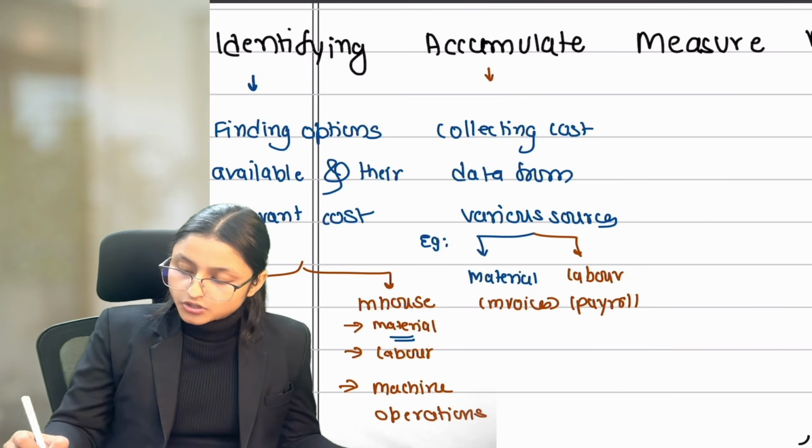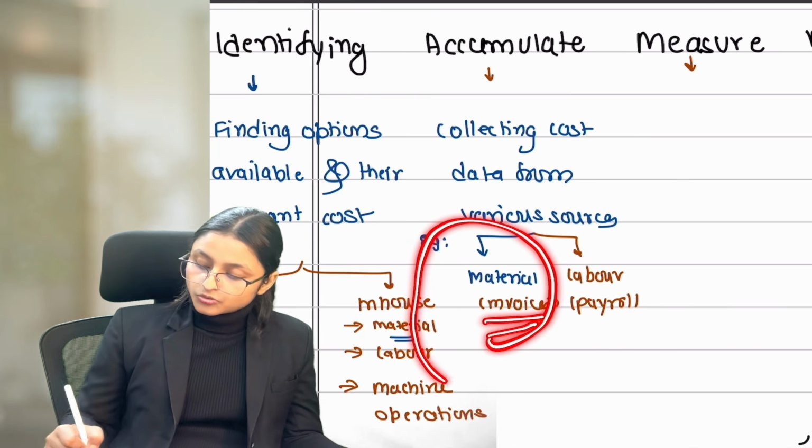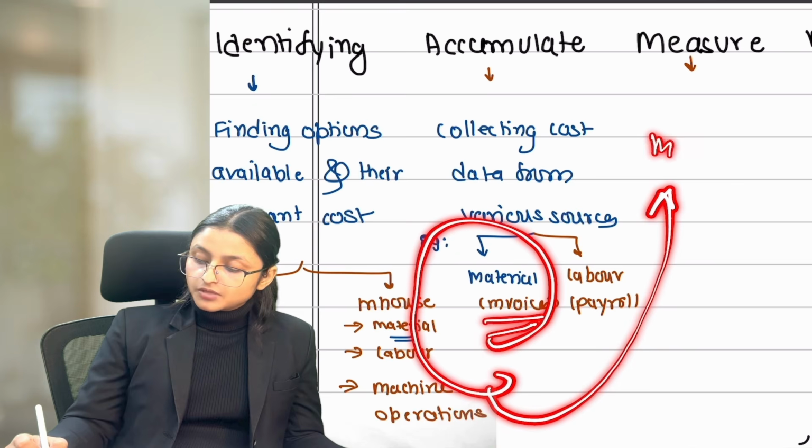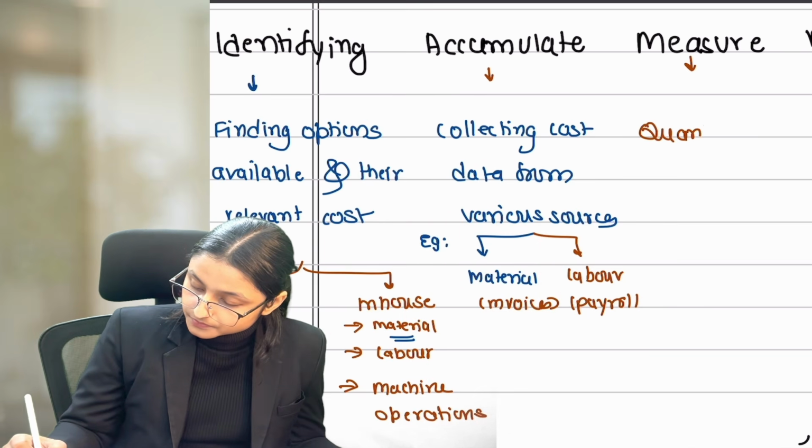Now after collecting the cost, we'll measure the total cost. Like we have collected all the invoices, now we'll total all of them and find out how much the total material cost is. This means quantifying cost.